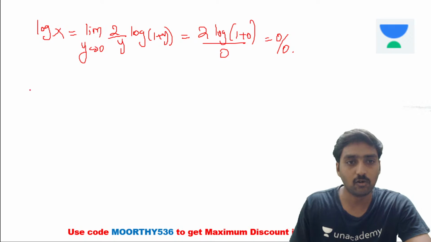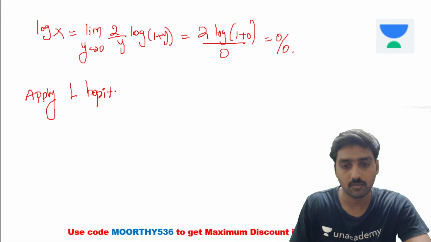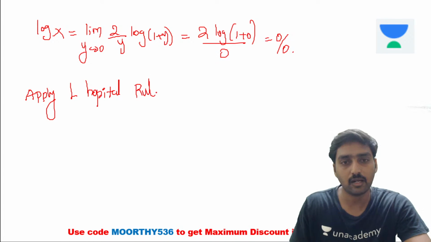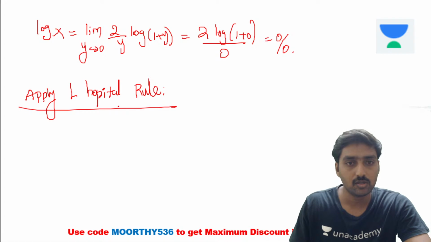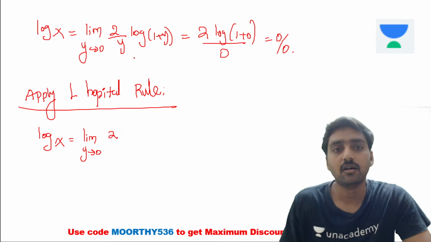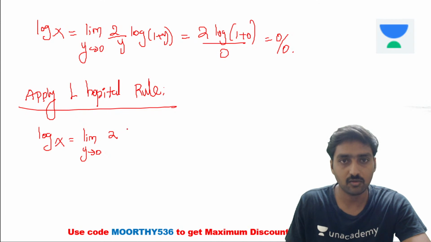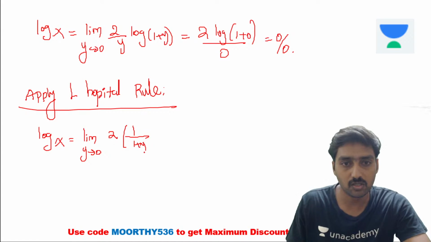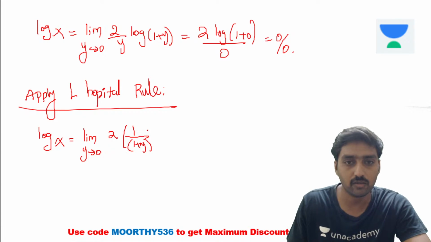Now apply the L'Hopital rule. While applying the L'Hopital rule, logarithmic of capital X is equal to limit y tends to 0. Now differentiate the numerator: we can keep this 2 into logarithmic of 1 plus y in the numerator. Its differentiation is 2 into 1 divided by 1 plus y into differentiation of the inside, which is 1, the whole divided by y differentiation, which is 1.